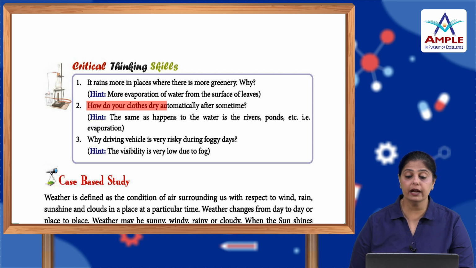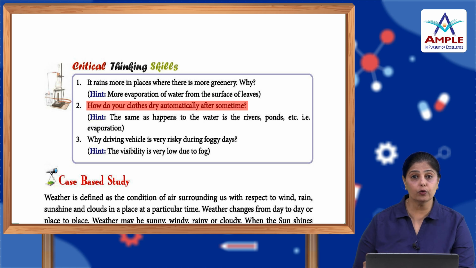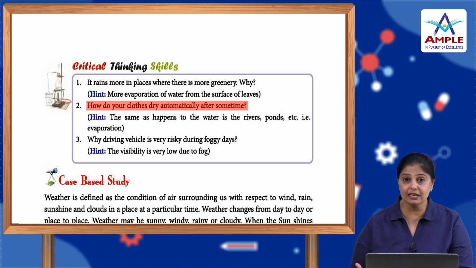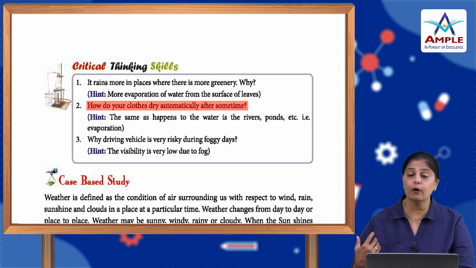How do your clothes dry automatically after some time? The process of evaporation takes place here when you put the wet clothes on the string outside in the sunlight. Because of the heat coming from the sunlight, okay, the water of the clothes changes into the form of water vapor, and the clothes get dried up, okay, and the water vapor enters into the atmosphere.